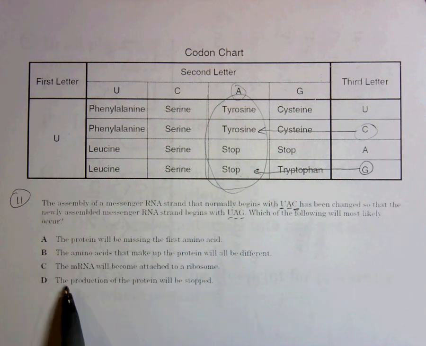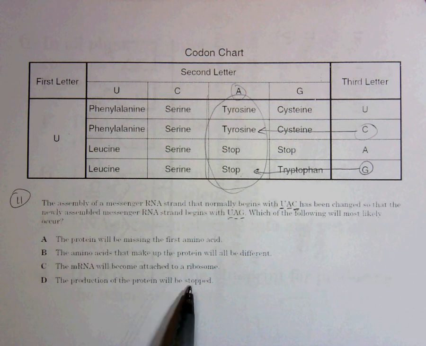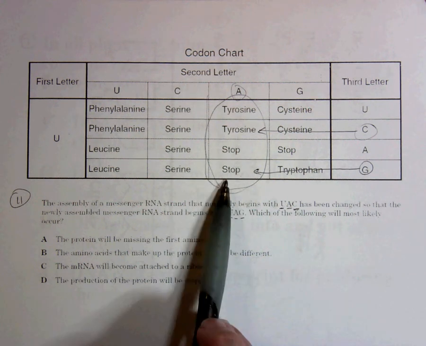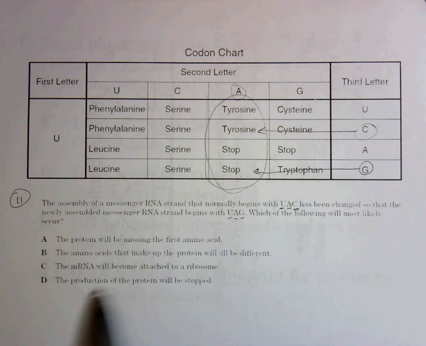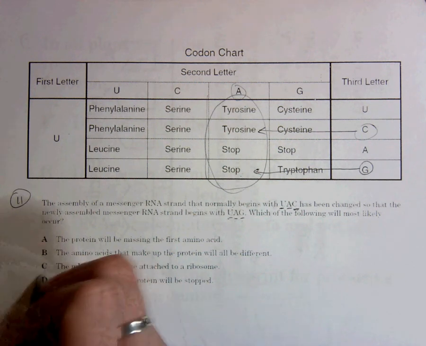And D, the production of the protein will be stopped. Well, there it is. It says right here that it's a stop codon. The protein will be stopped. The production of the protein will be stopped. So there's our correct answer.